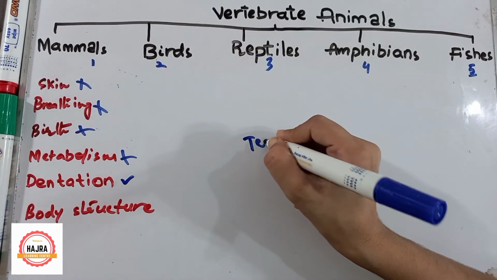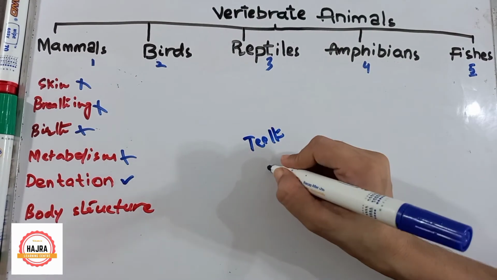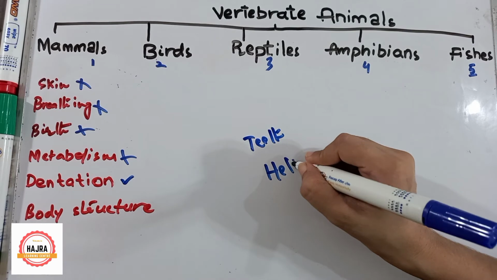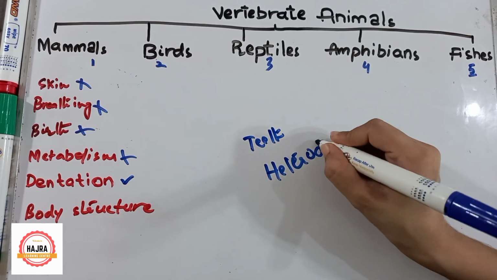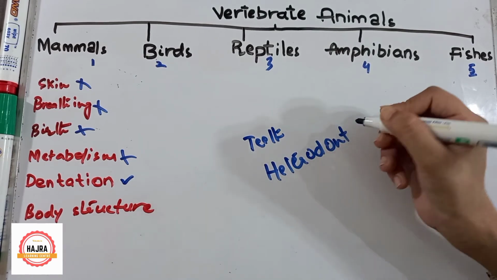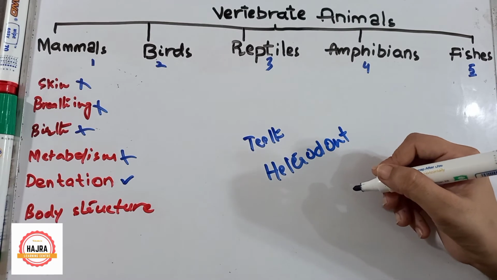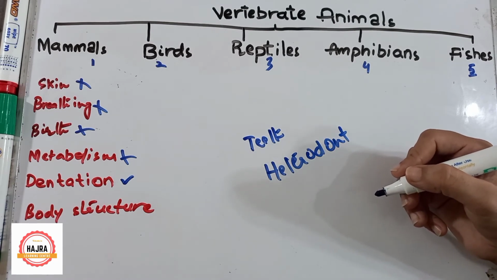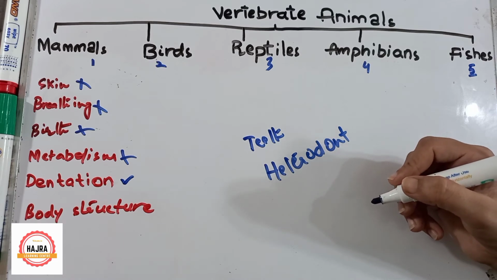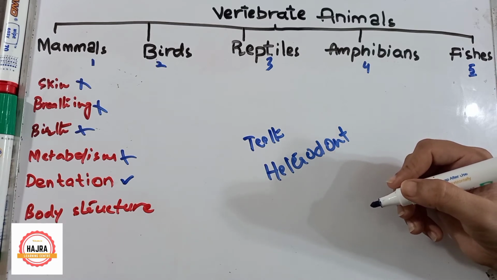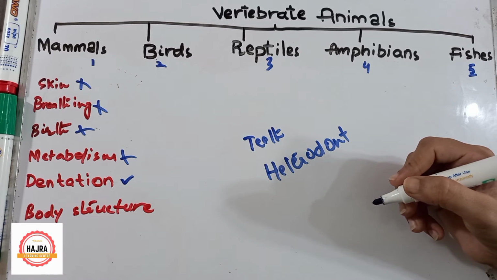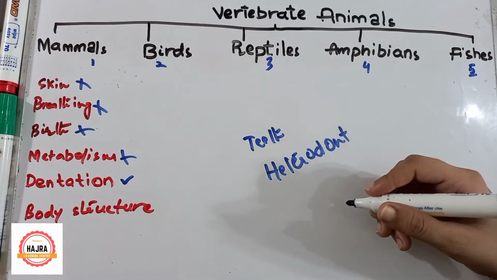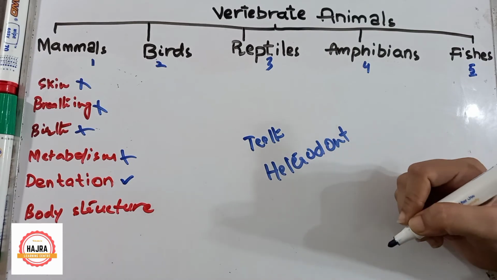Now let's talk about the next point, dentition. Dentition means teeth. Mammals are heterodont. Heterodont means there are different types of teeth, and these different types of teeth do different functions. A few teeth are used for tearing, a few for crushing, and a few for chewing. So mammals are heterodont.